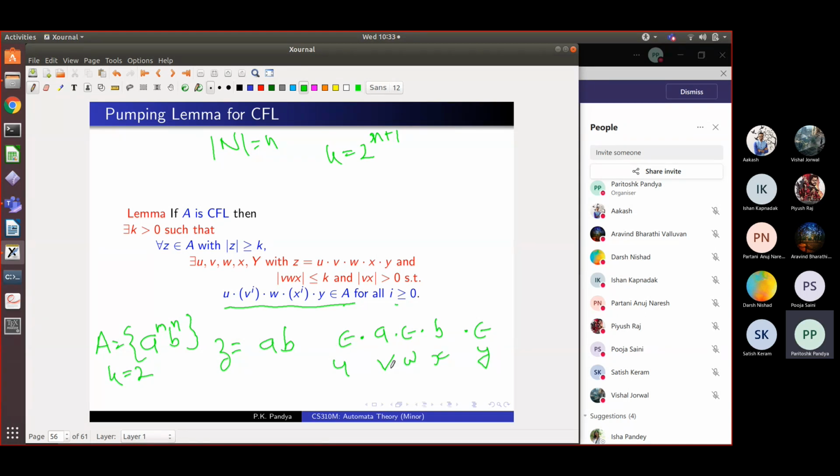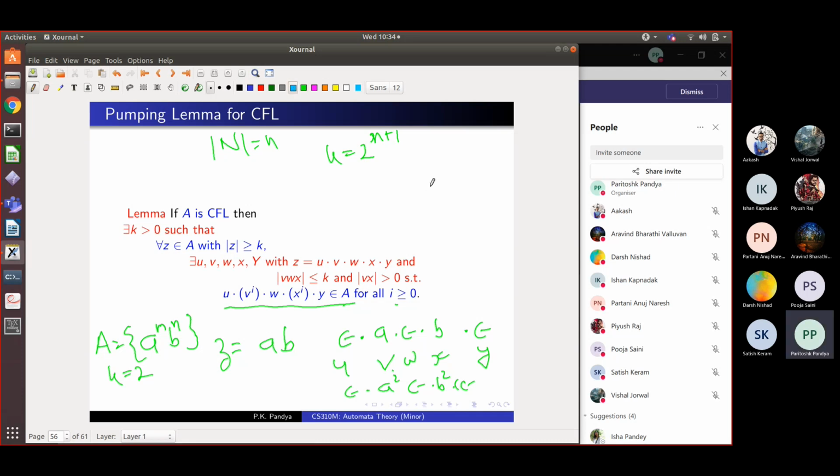And then I can pump this v and x part any number of times. So suppose I pump it i times, I'll get the string epsilon followed by a raised to i, followed by epsilon, followed by b raised to i, followed by epsilon, which is just a raised to n, b raised to n. And we know that for all such i's, the string is in the language. So this is how I could break it. So is the example clear?